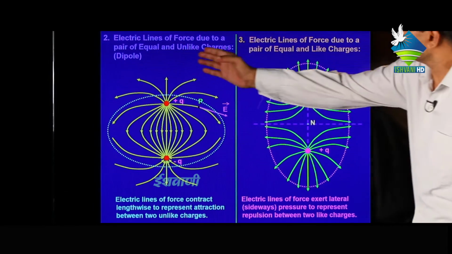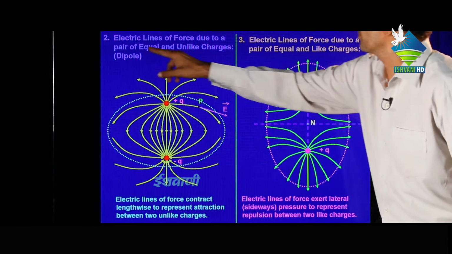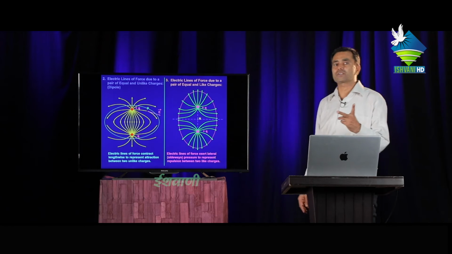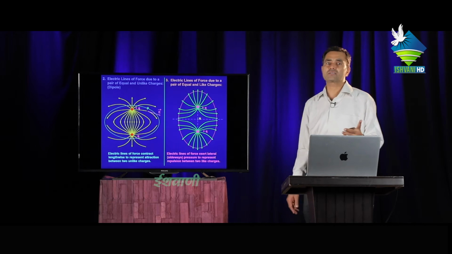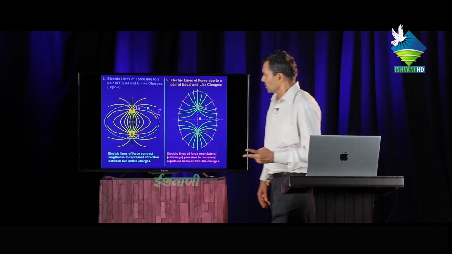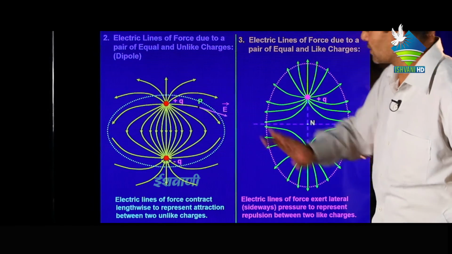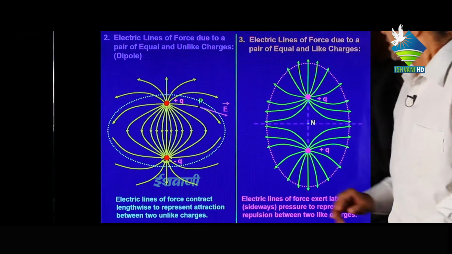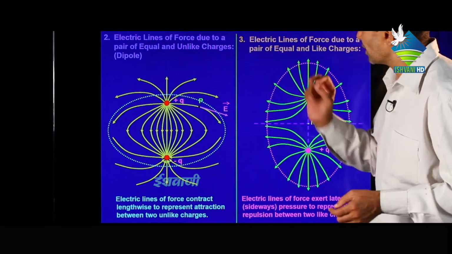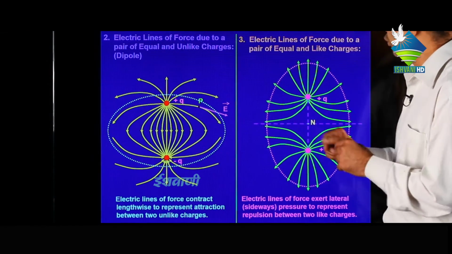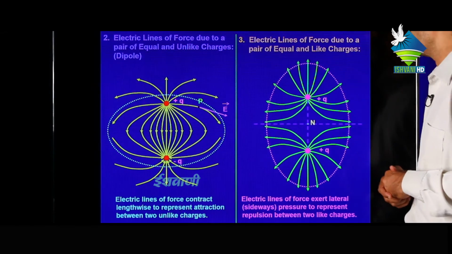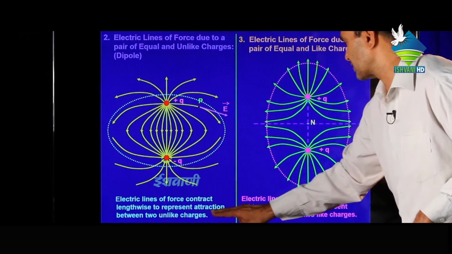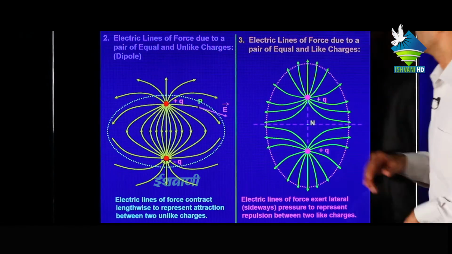Next, electric lines of forces due to a pair of equal and unlike charges, a dipole. Dipole means two opposite, unlike charges situated at some distance, like minus Q and plus Q. Then lines of forces move from plus to minus, and we can draw a tangent at any point of this curve to show the direction of intensity of electric field. Electric lines of force contract lengthwise to represent attraction between the two unlike charges.